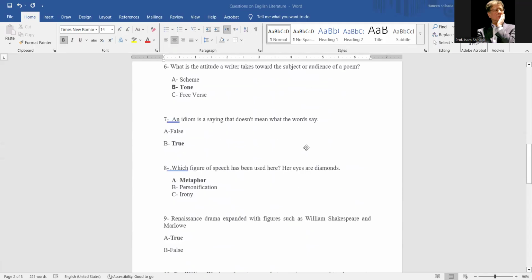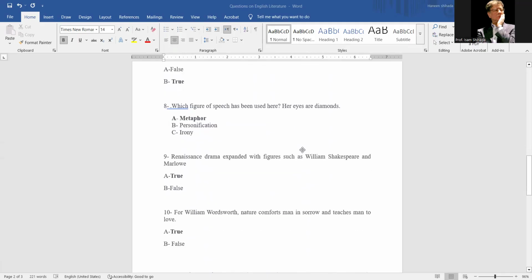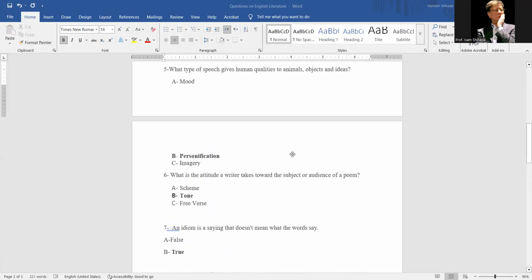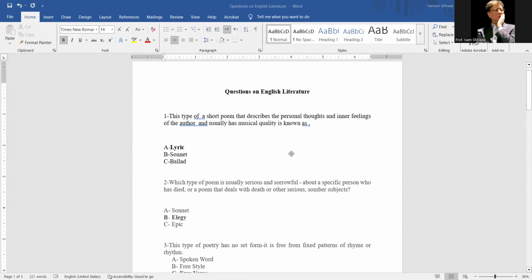Renaissance drama expanded with literary figures such as William Shakespeare and Christopher Marlowe. It is true. For William Wordsworth, nature comforts man in sorrow and teaches man to love. It is true. These are examples of the questions which often come about the introduction to English literature. These questions depend and rely on understanding.